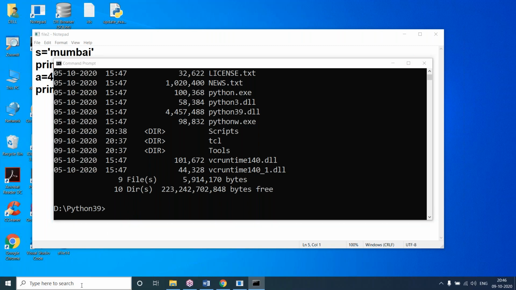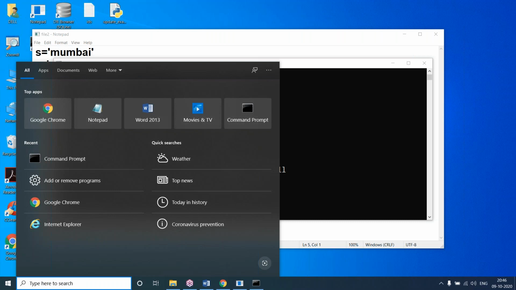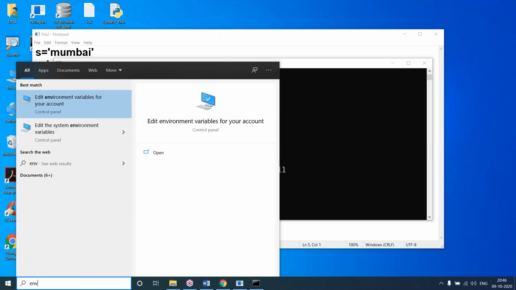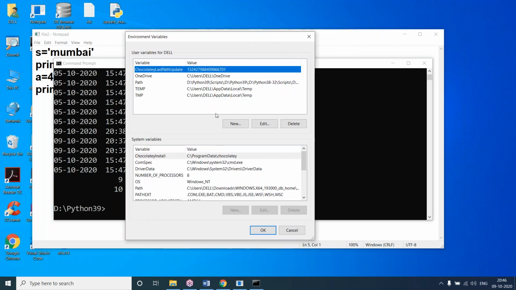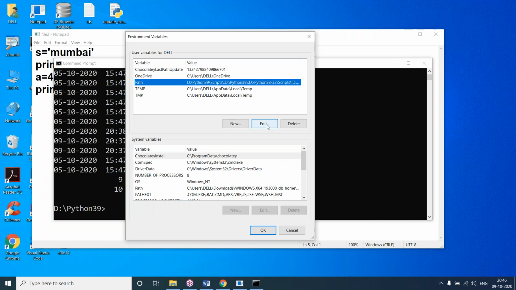Okay, so I'll make changes. Here I'm typing env in the search. It is showing Edit environment variables for your account. Here you can see user variables is given, and I'll select Path, and Edit is there.